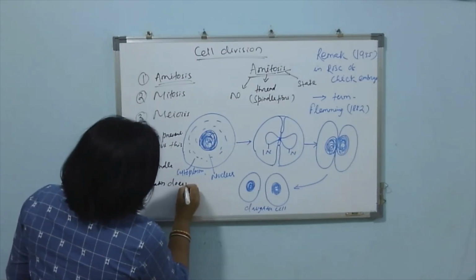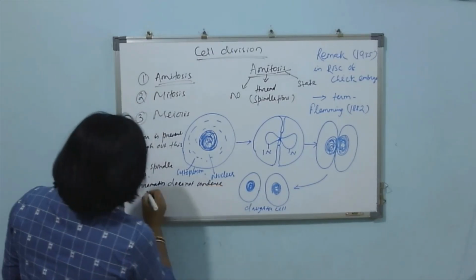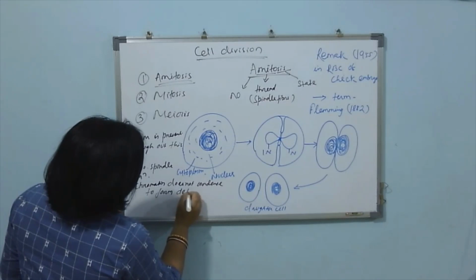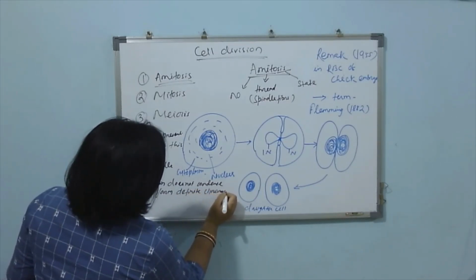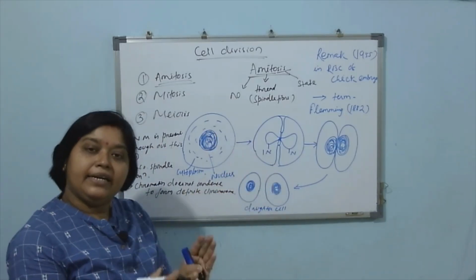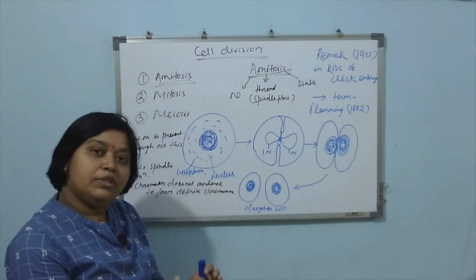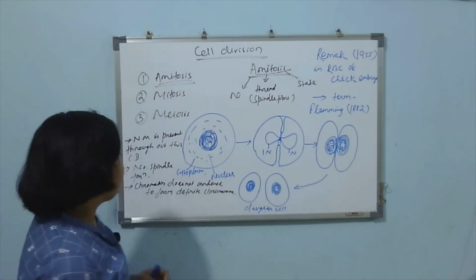and chromatin also doesn't condense to form definite chromosomes. The nucleus directly divides itself to form two daughter nuclei, but chromosomes are not directly participating in this cell division process.